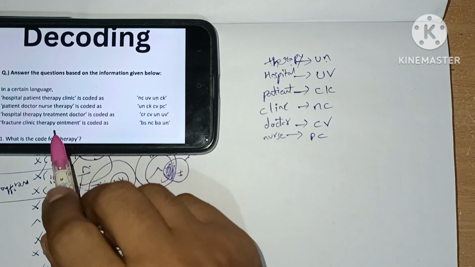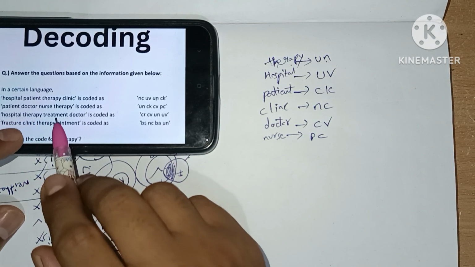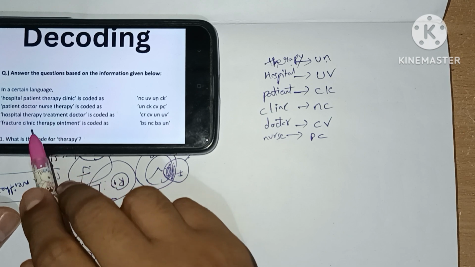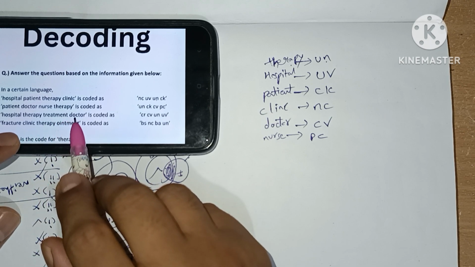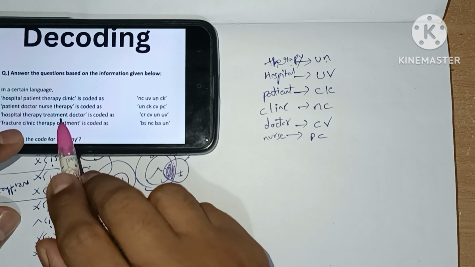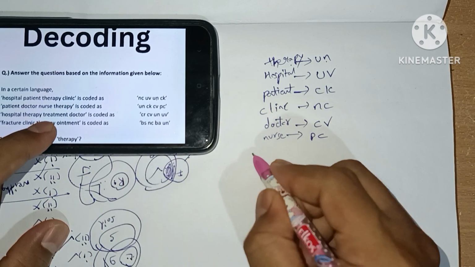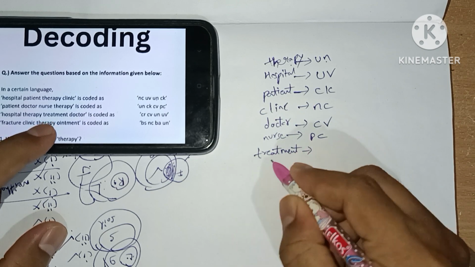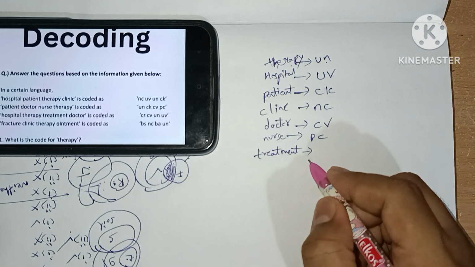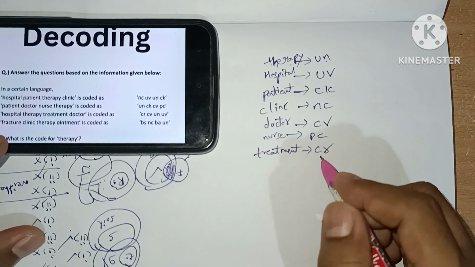Next, third one, hospital. We have seen therapy, also seen treatment. There is no treatment. Doctor, we already seen. So the only left word, left code in this one is nothing but treatment. So the code for treatment is CR.